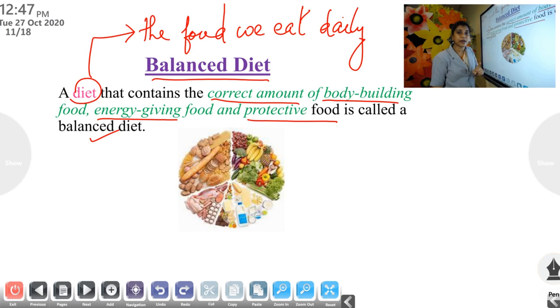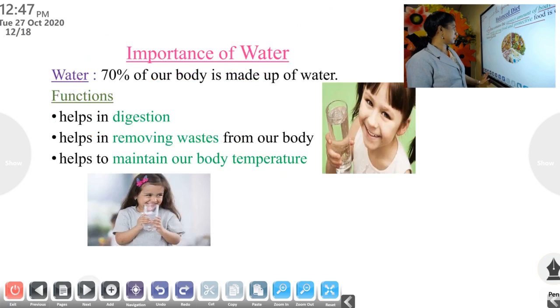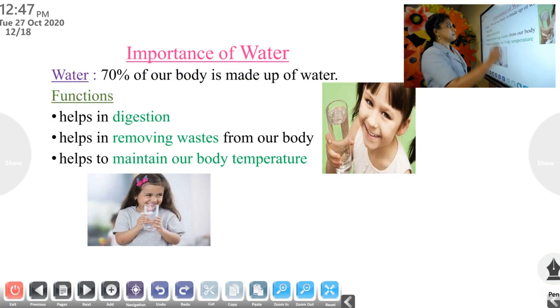So one question, define balanced diet. A diet that contains the correct amount of bodybuilding, energy giving and protective food is called a balanced diet. Is it clear? Okay. Next is about the importance of water.